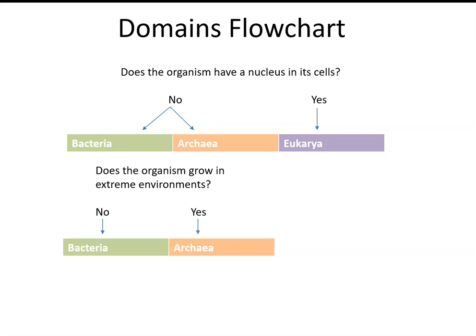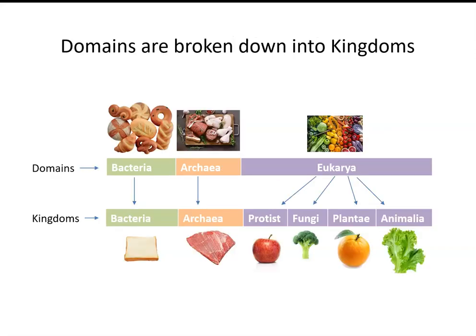Does this organism grow in a harsh environment? If the answer is no, then it's a bacteria. But if the answer is yes, then it's an archaea. So we just have to look at these series of questions to classify an organism into its correct domain.